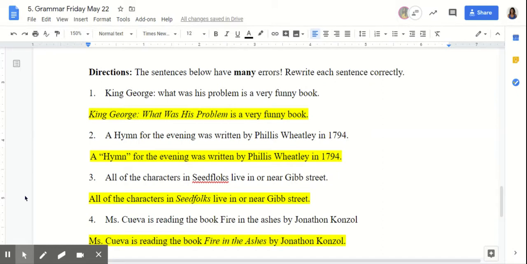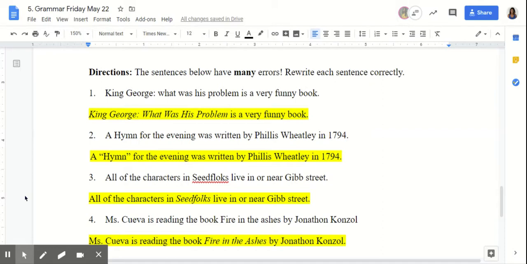Number one, King George, What Was His Problem is a very funny book. But we know if it's a book, that is going to be what type of title? Is that long form or short form? If it's a title of a book. Correct. It is long form, which means that I would be writing or typing this in italics. And if I was writing it, it would be underlined.